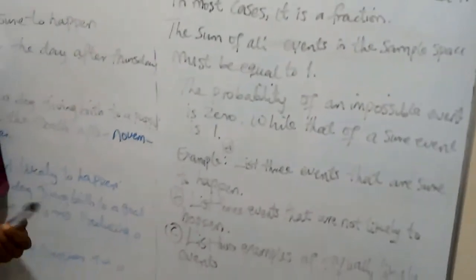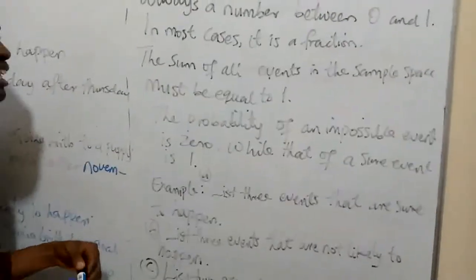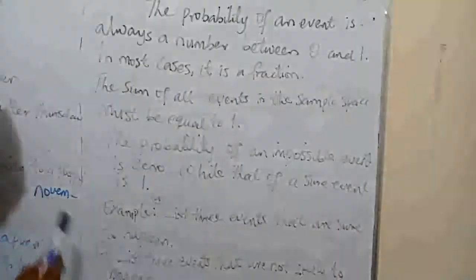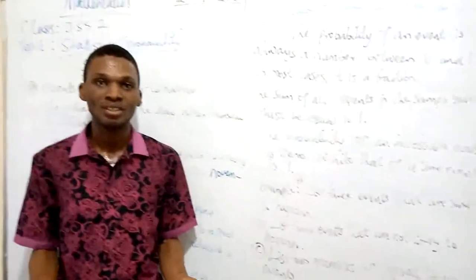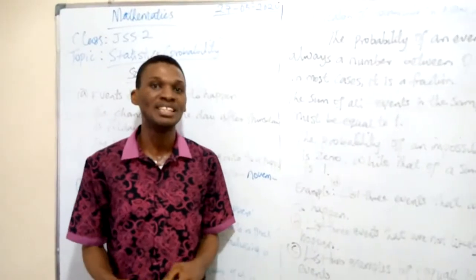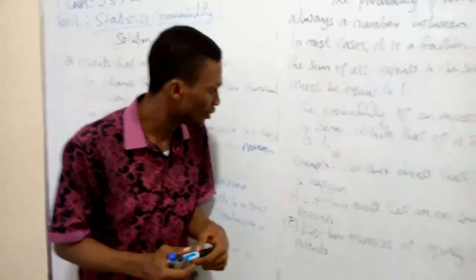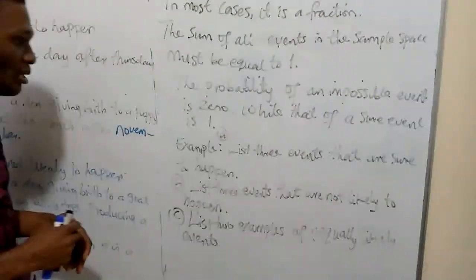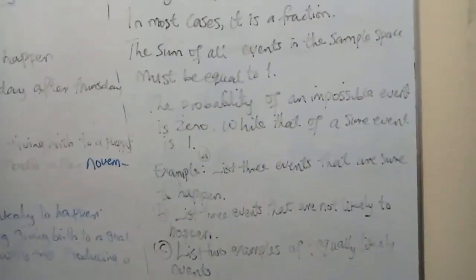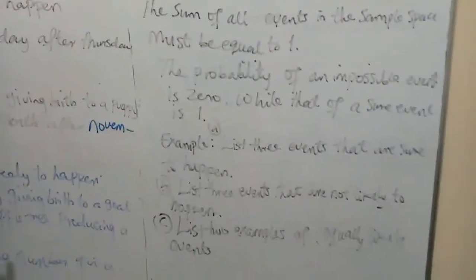For instance, if I say the probability of a dog giving birth to a puppy is 1, because a young dog is a puppy. So it is certain that a dog will give birth to a puppy, so the probability is 1. But if I say the probability of a dog giving birth to a goat, that is not possible. So in that case, the probability is 0. So for sure events, the probability is always 1, but for impossible events, the probability is always 0. We have here: list 3 events that are sure to happen, list 3 events that are likely not to happen, and 2 examples of equally likely events.